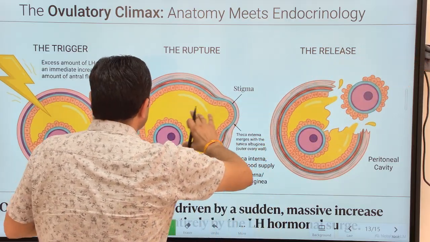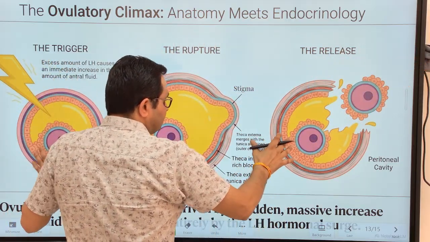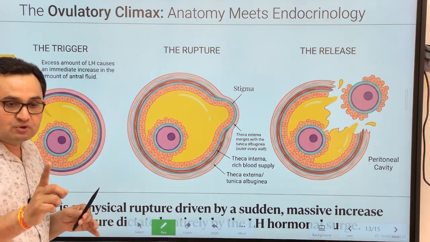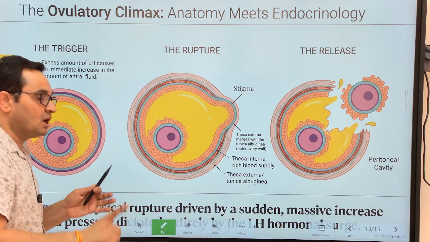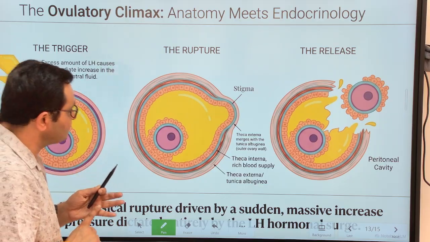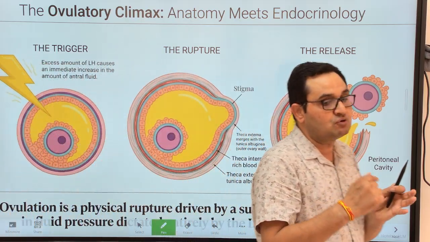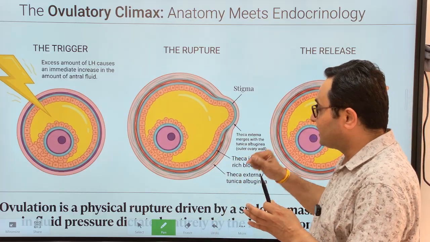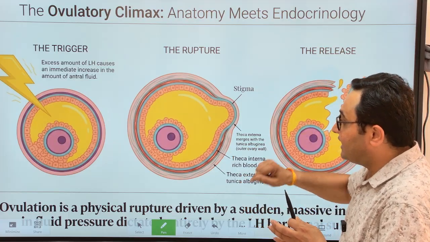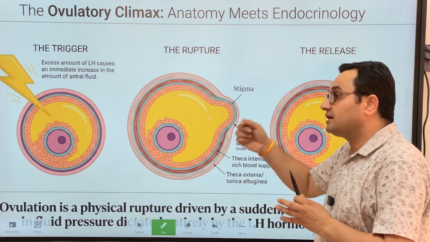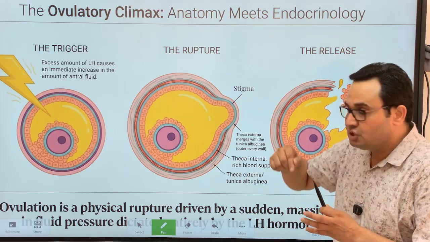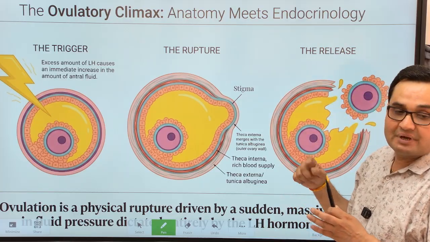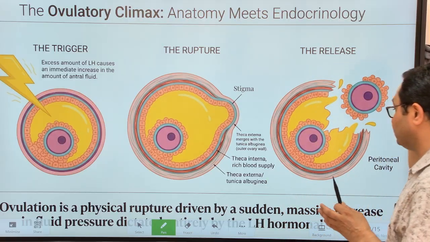So overall, this slide helps to solve one question: which hormone is necessary for ovulation, or for bringing the secondary oocyte out of the Graafian follicle? That will be the LH hormone. Very clear? And if LH hormone is there, what is the cause of the high concentration of LH? The cause of the high concentration of LH is high estrogen. Very clear?